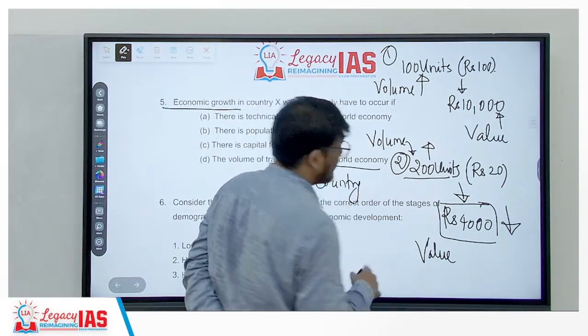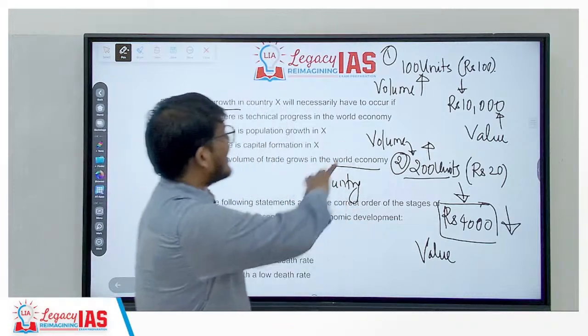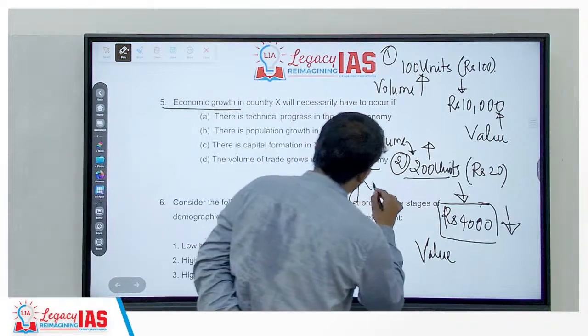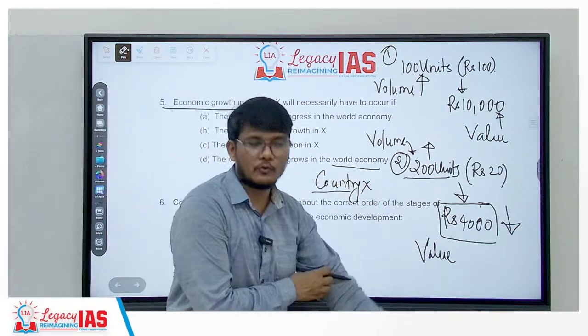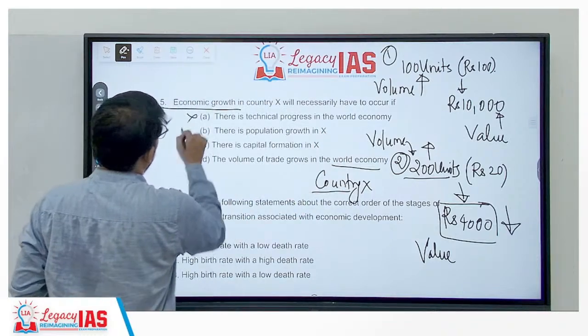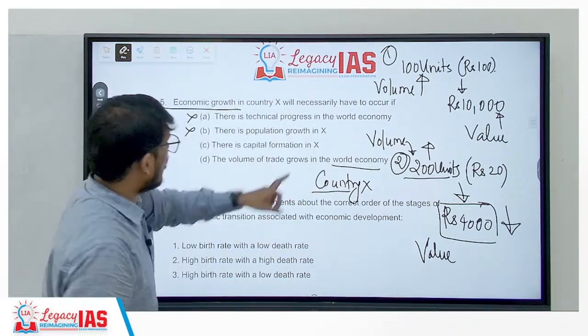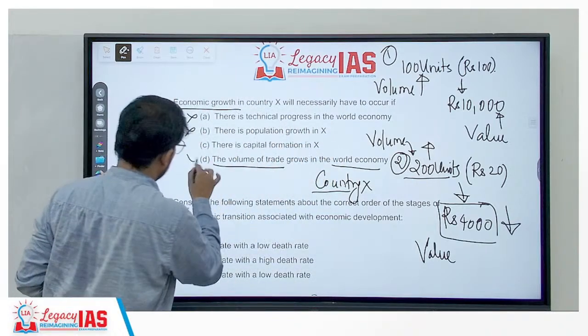First we rejected it just because it was world economy, but we thought about what if, instead of world economy, they had given country X. Because when you are analyzing a previous year question, it is not just to get the right answer and move ahead, but to analyze it. Because tomorrow they can ask a question like this, and then you should not get confused. So if they would have given country X, it would still be wrong, because the volume of trade is increasing, not necessarily the value. So this is also wrong.